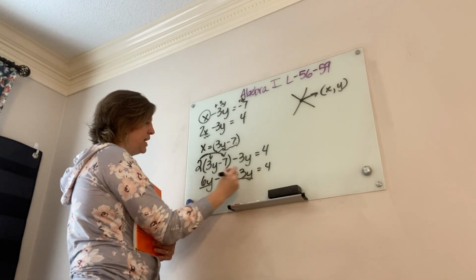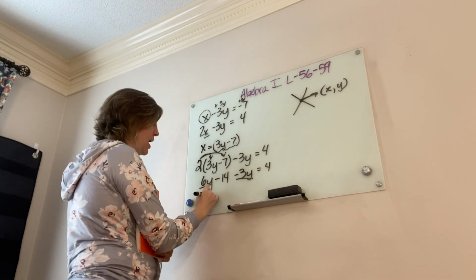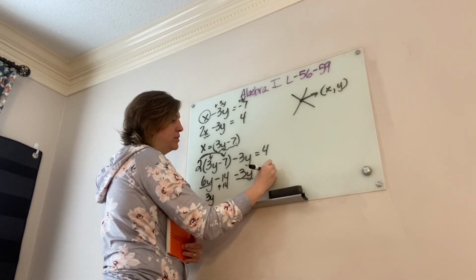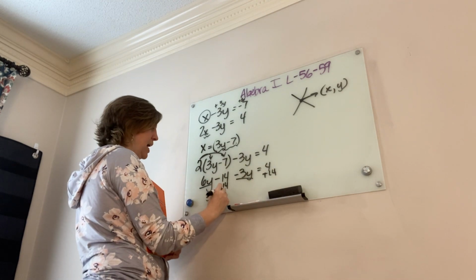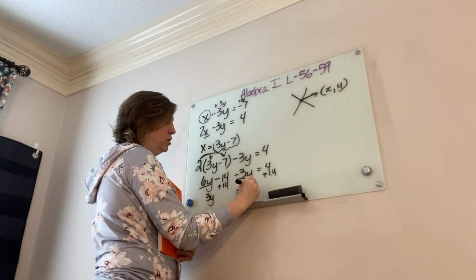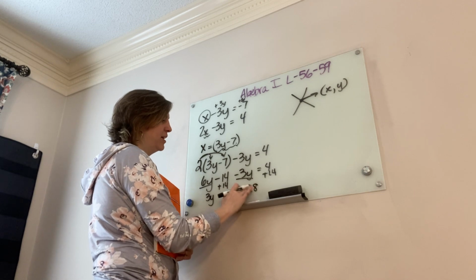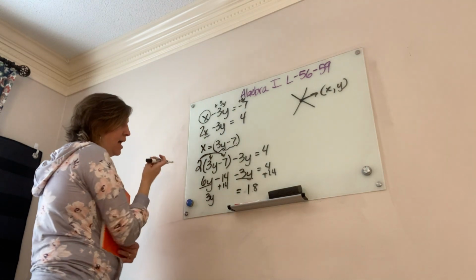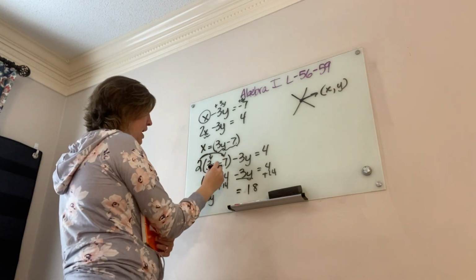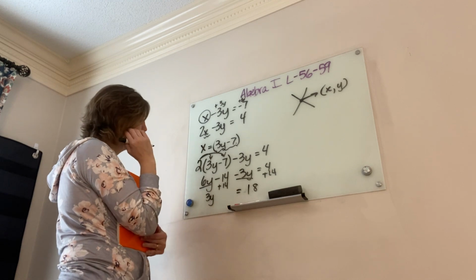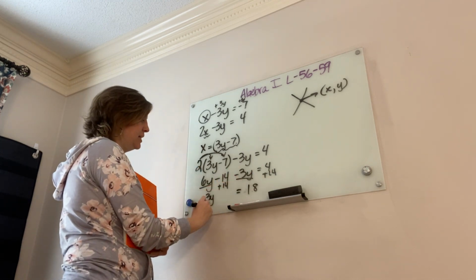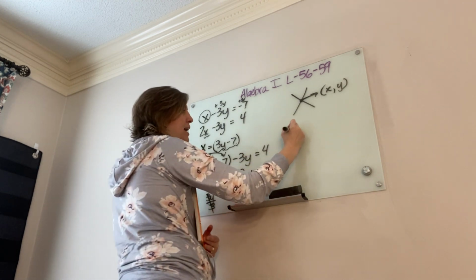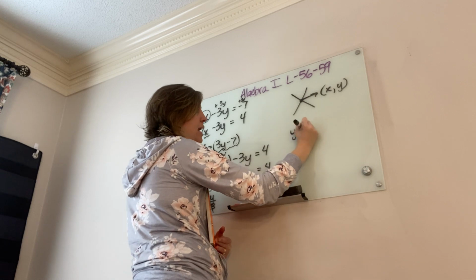Now, both of these are on the same side. I have 6Y, I owe 3Y, so I have 3Y. Now I'm going to add 14 to both sides to move the numbers to the same side. So 3Y equals, oh, I said 28. I'm sorry, friends. 3Y equals 18, doesn't it? So I had 4, and then because I distributed there, I'm going to add 14, all right? So that would be 18. So I'm going to divide both sides by 3 to get Y by itself. So when I get Y by itself, Y equals 6.